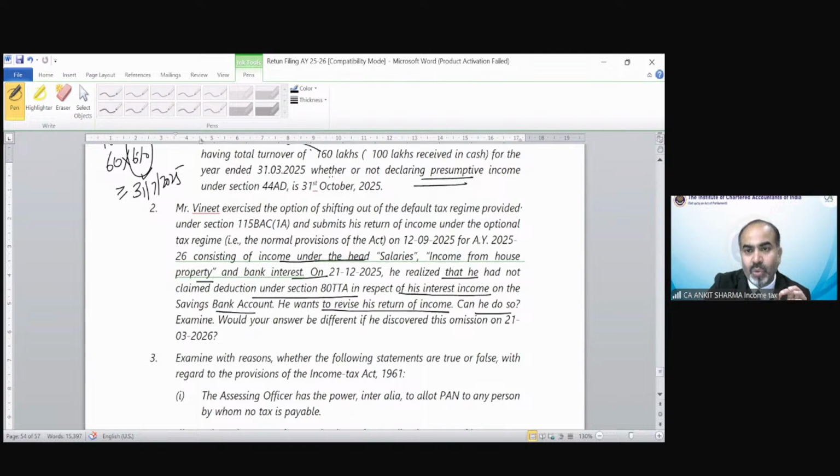Can he do so? Suppose this is a question to you that he filed his return on 12th September 2025. First of all, you have to tell me whether this return filed is a due date return or a belated return. First of all, answer me this. Let's see what is your answer.